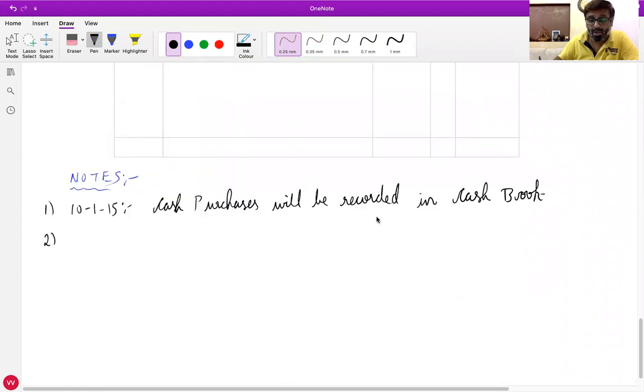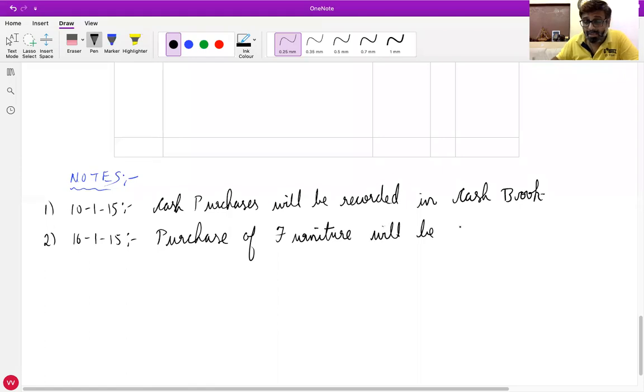So write down in the notes, note number 2. All of you write down in the notes, note number 2, 16th January 2015. Purchase of furniture will be recorded in journal proper.